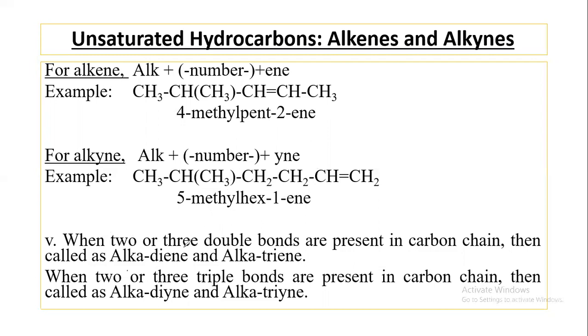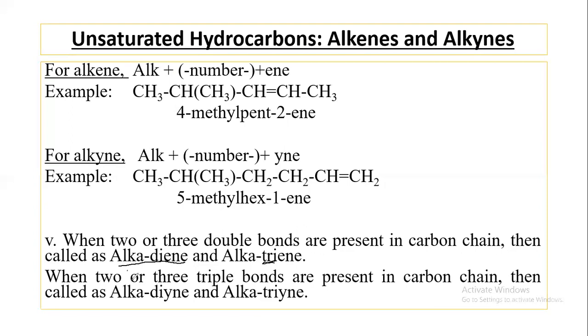When 2 or 3 double bonds are present in carbon chain, then we call it alkadiene. Diene means two double bonds, and alkatriene means three double bonds. Again, diene means 2 double bonds, triene means 3 double bonds, tetraene means 4 double bonds.